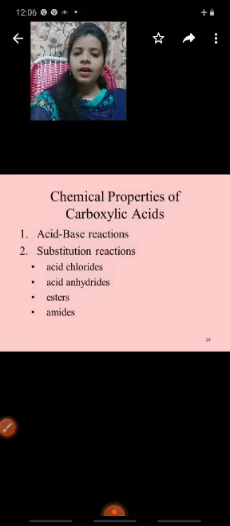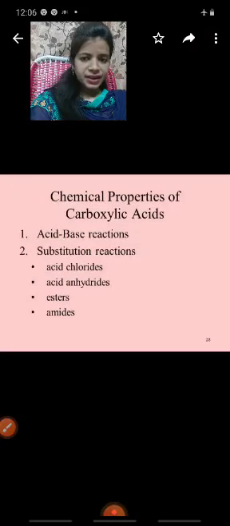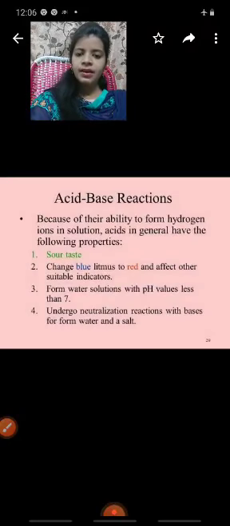Next one, chemical properties of carboxylic acid. Here, the chemical properties of carboxylic acids: acid-base reactions and substitution reactions. Substitution reaction is again divided into 4 types. What are they? Acid chlorides, acid anhydrides, esters, amides. First one, acid-base reaction.